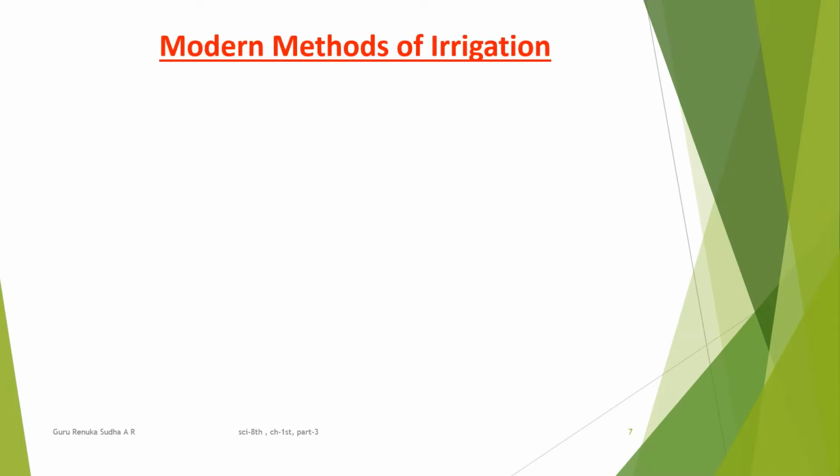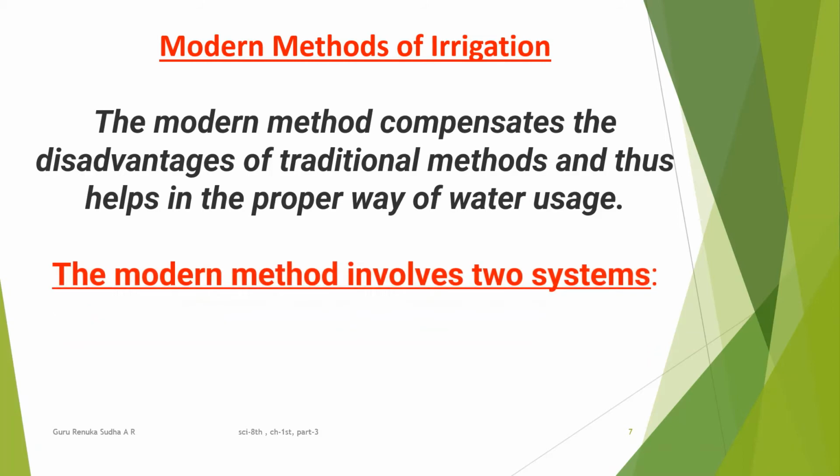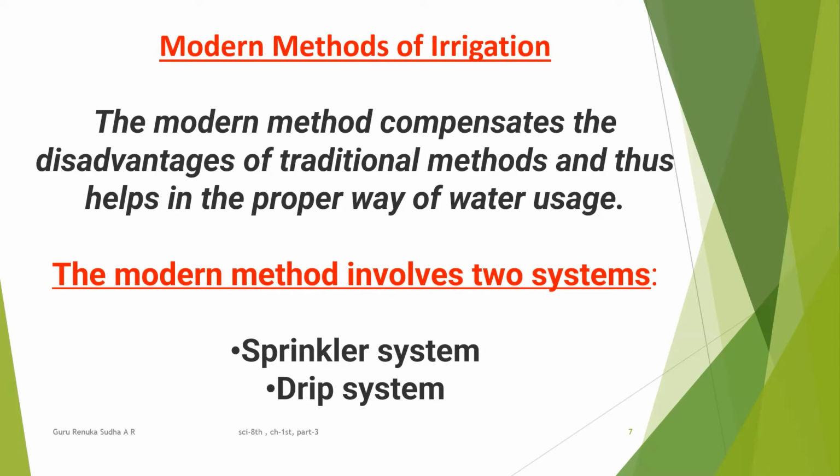We start to discuss the modern method of irrigation. The modern method compensates for the disadvantages of the traditional method and thus helps in the proper usage of water. Why? Let us see next, after knowing about the two systems involved in the modern method of irrigation. Let us see which are those two methods involved in the modern method of irrigation. The first one is the sprinkler system and another one is the drip system.